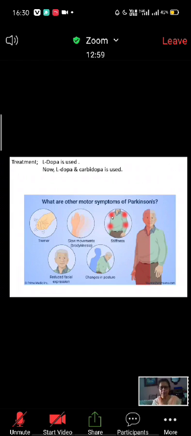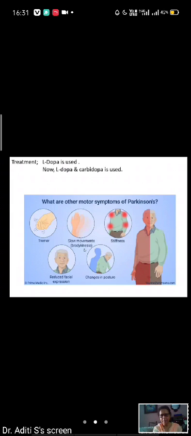A very important change in posture is that the patient bends forward. And gait is very important. By seeing the gait you will know that this is Parkinsonism. How is the gait of a Parkinson patient?